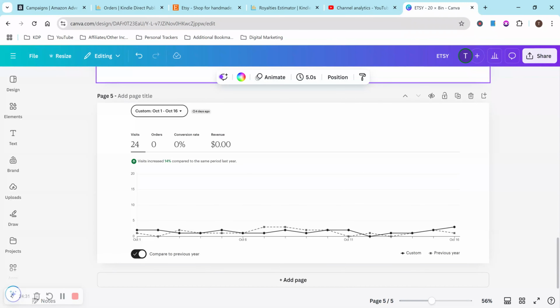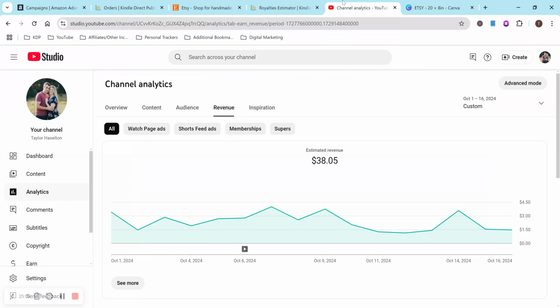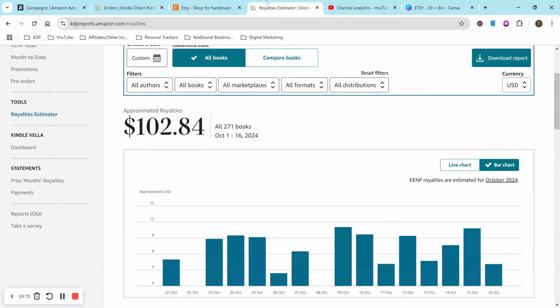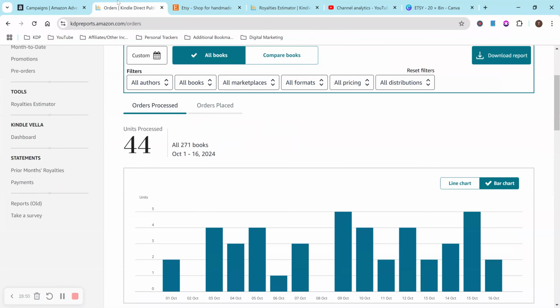Right now we are very, very busy, my husband and I, so we barely have time for many different things. So I'm doing my best to prioritize what I can and do what I can for my businesses here. Overall, I'm pretty content with how this is going, especially with the amount of time I've been able to dedicate to all of these businesses so far.